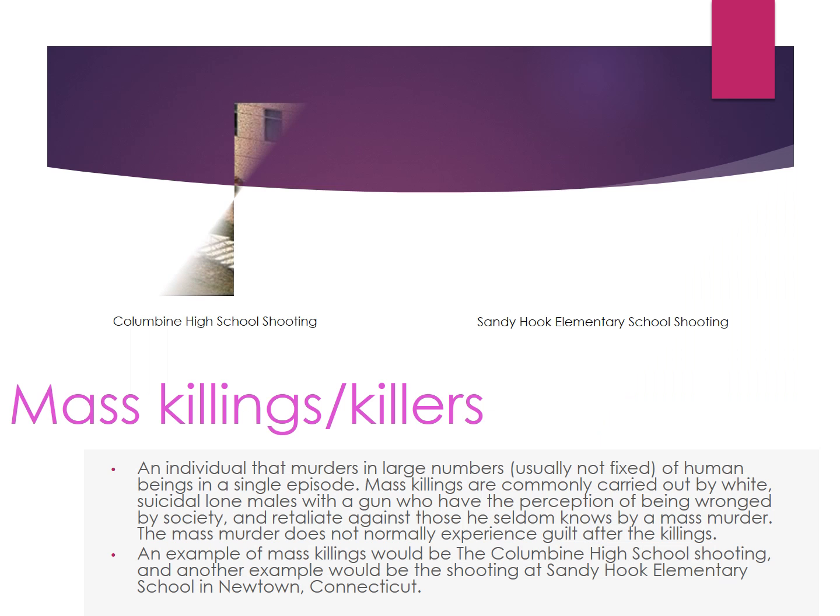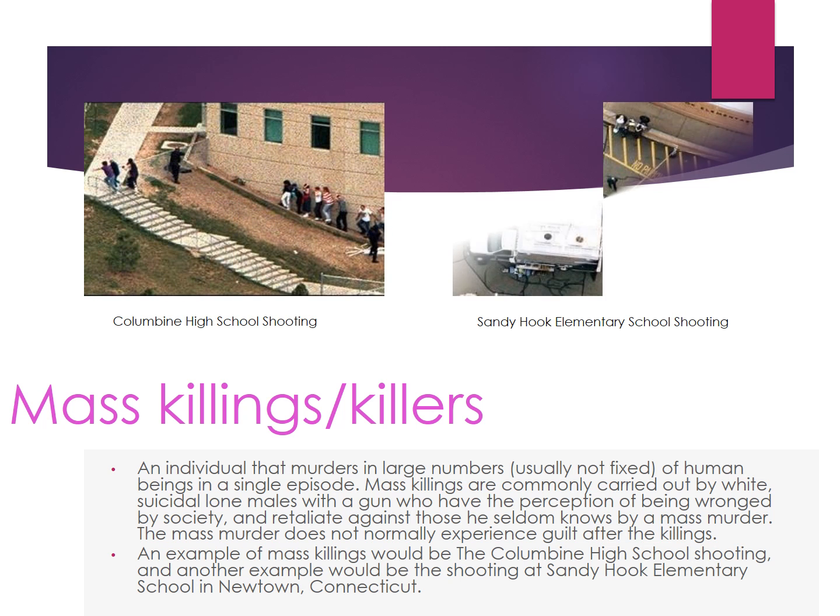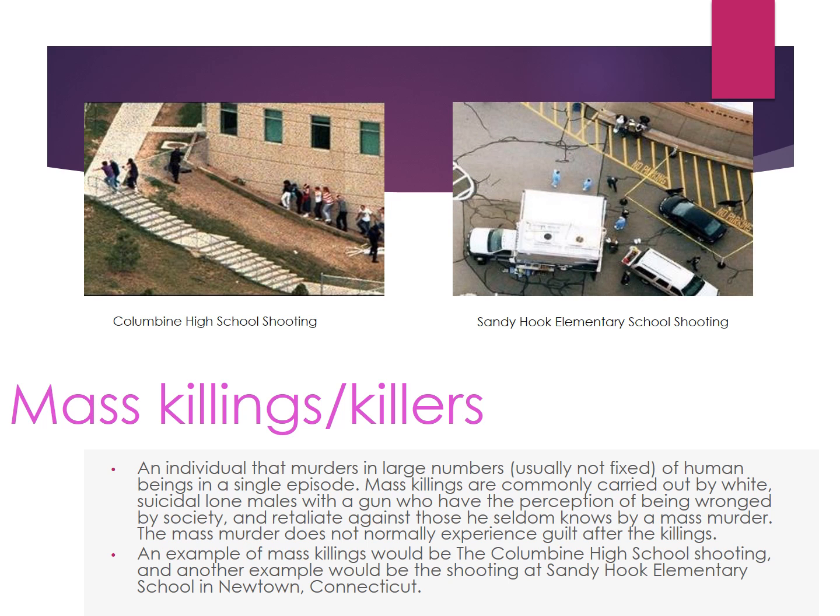So, let's move on. Mass killings and mass killers. An individual that murders large numbers, usually not fixed, of human beings in a single episode. Mass killings are commonly carried out by white suicidal lone males with guns who have the perception of being wronged by society, and the retaliation against those he seldom knows is by mass murder. The mass murderer does not normally experience guilt after these killings. An example of these killings would be the Columbine High School shooting. Another example would be the Sandy Hook Elementary School shooting. And there are pictures provided to just show the scene.